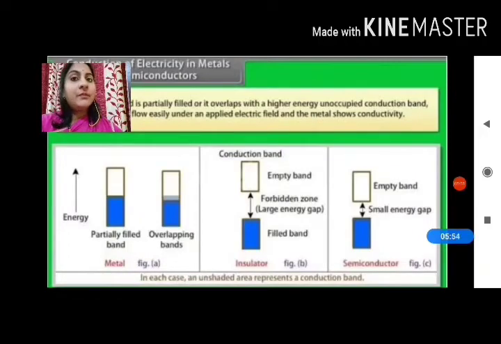And in figure B, you can see if the gap between the filled valence band and the next higher unoccupied band, that is the conduction band, is large, electrons cannot jump to it, and such a substance has very small conductivity and it behaves as an insulator. In figure C, in the case of semiconductors, the gap between the valence band and the conduction band is small. Therefore, some electrons may jump to the conduction band and show some conductivity.